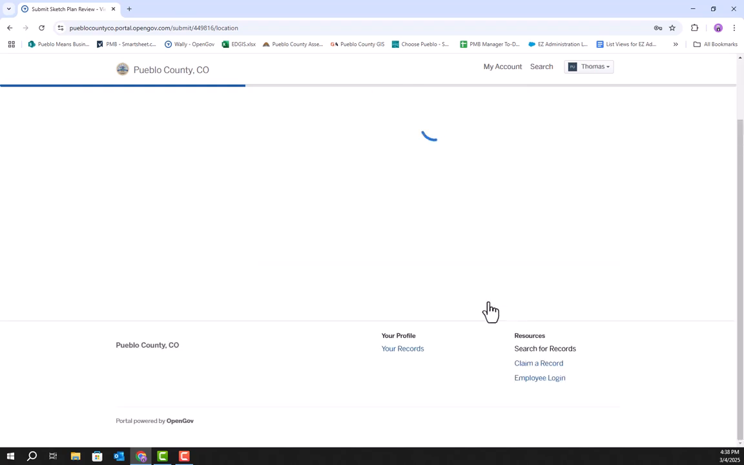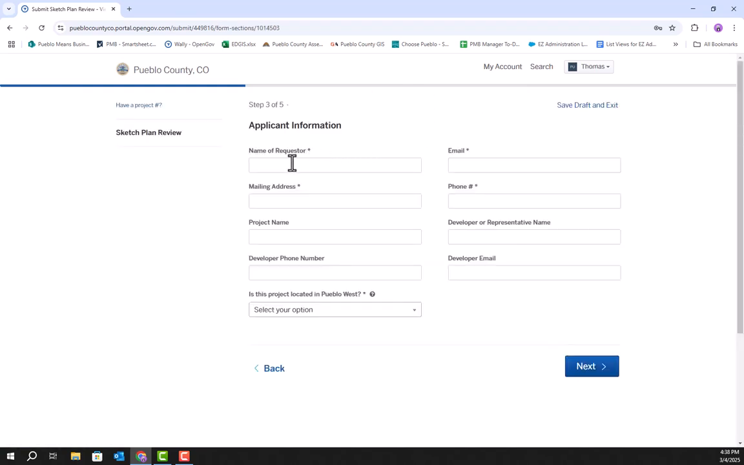So then press next. Okay, here's where you're going to have to start filling in more yourself that won't automatically populate. So we'll put in your name, first and last. Then we'll put in our email address. Then we'll put in a mailing address, put in a phone number. Then we'll put in the project name, if it has one. That's not required. Developer that you will be working with on the project, if there is one. And this could be a developer, contractor, or some other construction professional that you're working with on completing the project.